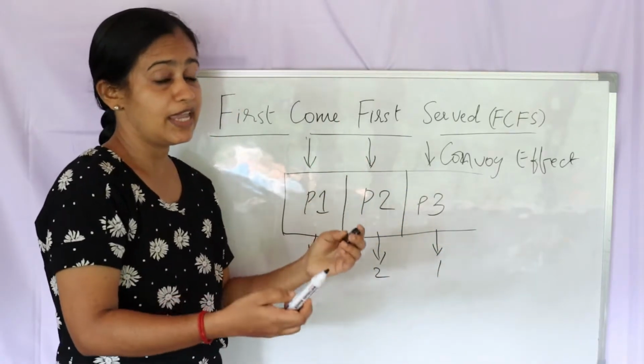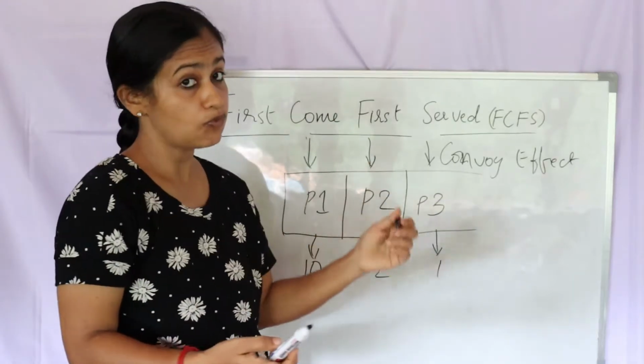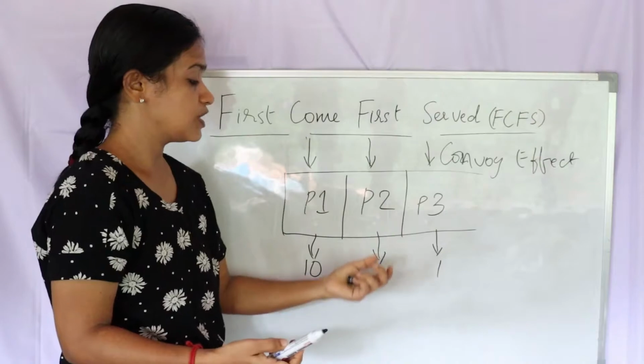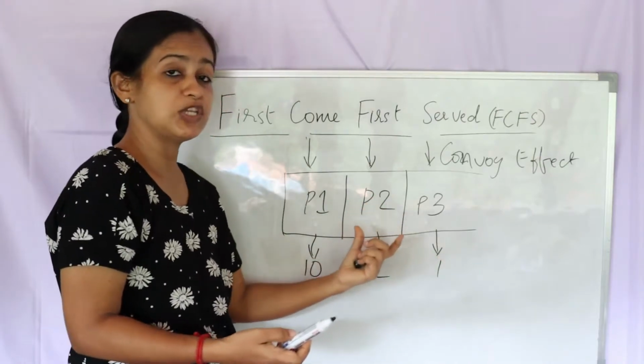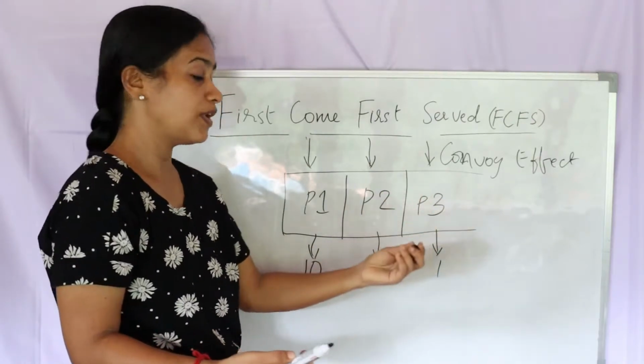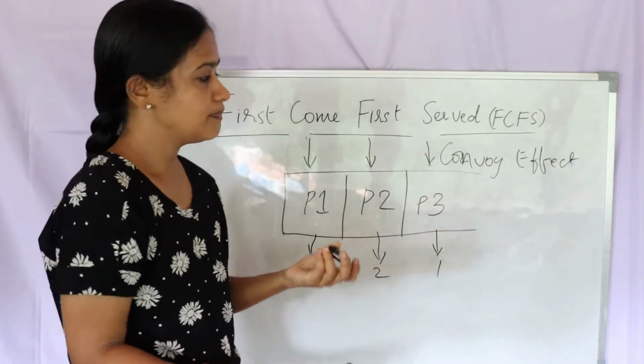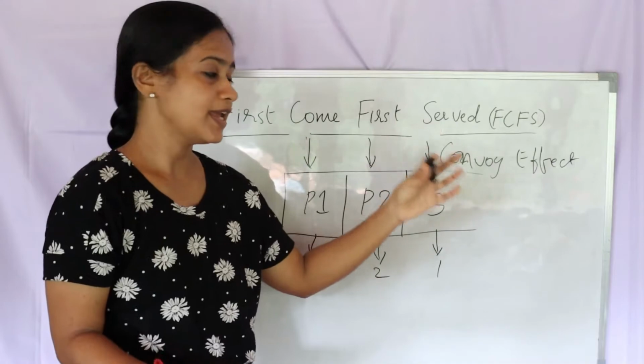That means this algorithm suffers from the convoy effect. Here, jobs or processes with smaller CPU time such as P2 and P3 will have to wait for a longer time because they came into the queue later on. This is nothing but the convoy effect.